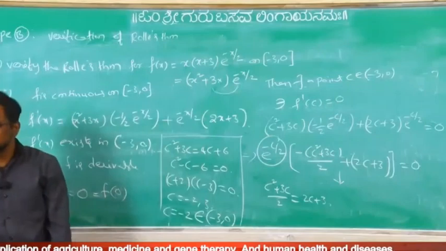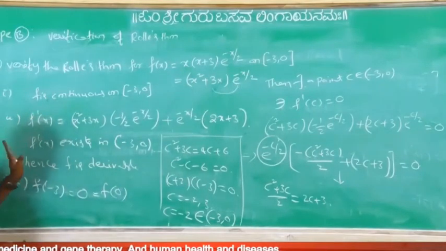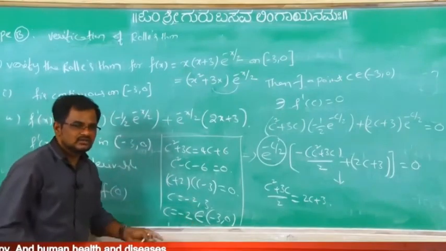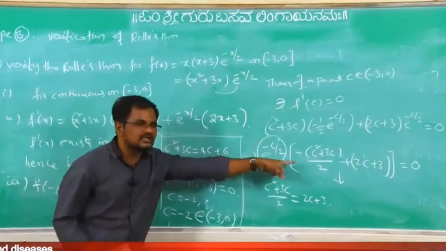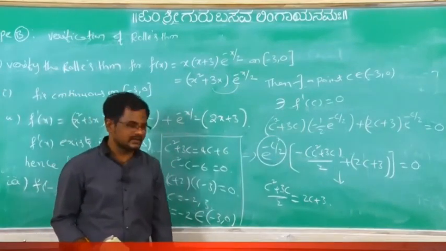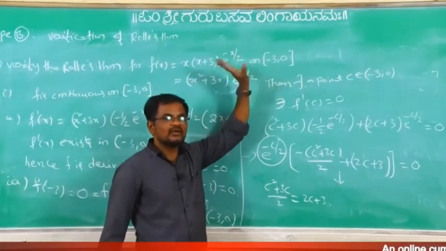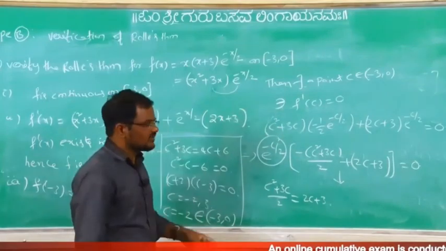Suppose they ask to find the c value, we have to show continuity, differentiability and f of a equal to f of b. Definitely then f dash of c equal to 0, because whenever these three conditions of Rolle's theorem hold, only then can we take that condition. Then c equal to minus 2, because it belongs to the open interval (-3, 0). So this is the verification.